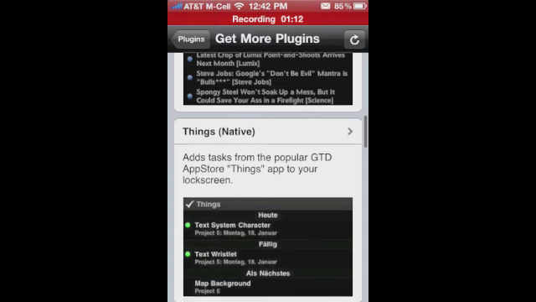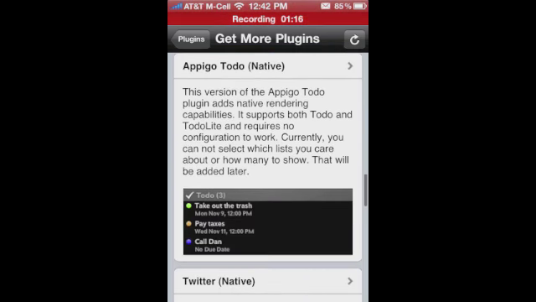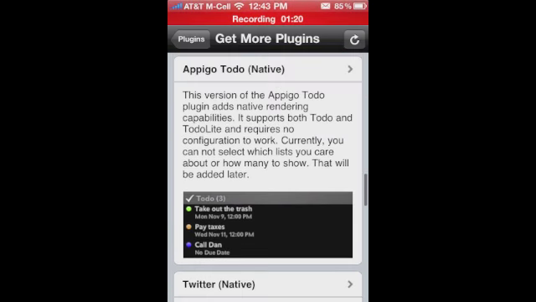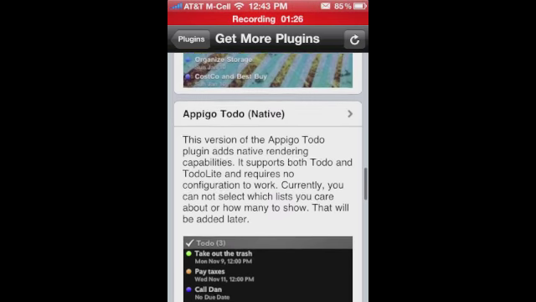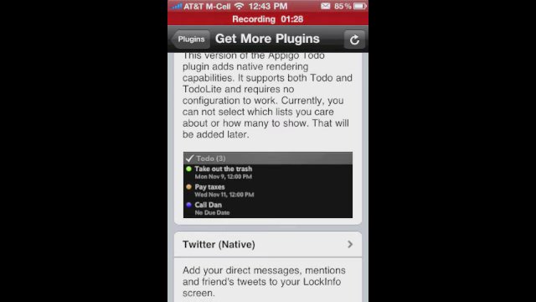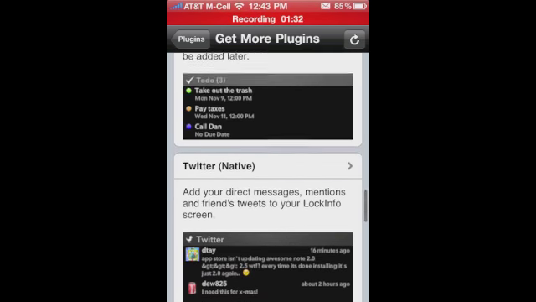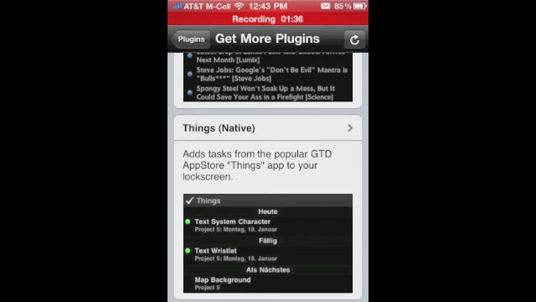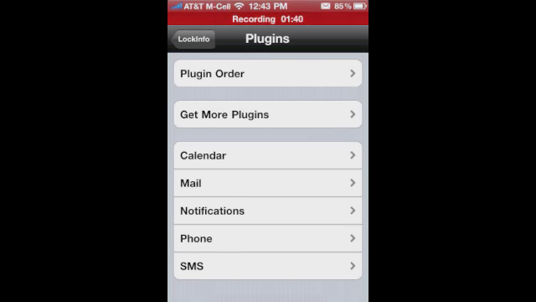My thing with this is notifications does a pretty good job and it's built in, so I don't use the Twitter plugin. I would like to use the Apago To Do plugin. If any of you have gotten that to work, please tell me how, because I have configured and installed it so many times and restored, and it just doesn't want to work with my Apago To Do. So if you guys figure out how to use that, you let me know.